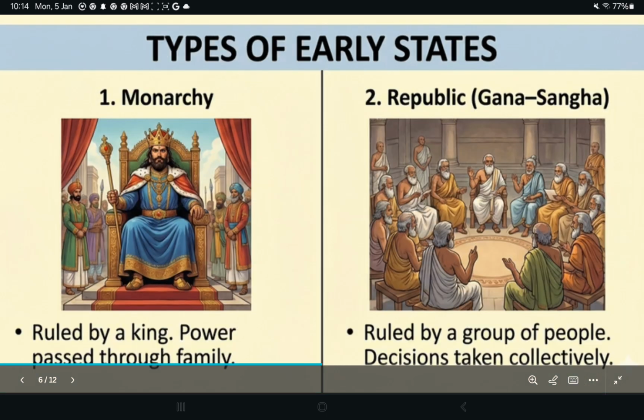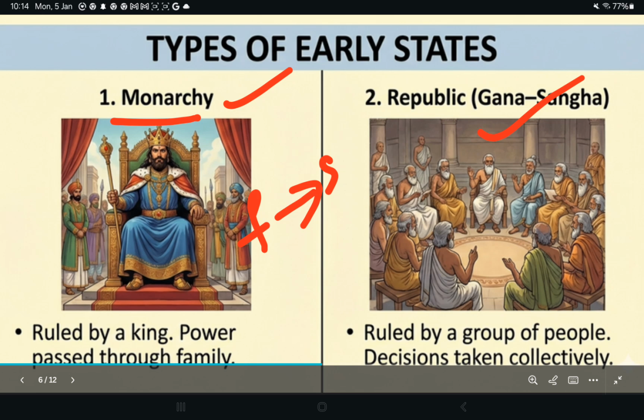Types of early states. What are the types of early states? Monarchy and republic, Gana Sangha. In a monarchy, one king ruled the state, and power passed from father to son. Some states were ruled by groups, not kings. Decisions were taken together, like a class monitor system, but bigger.